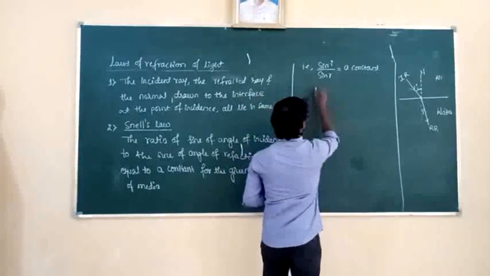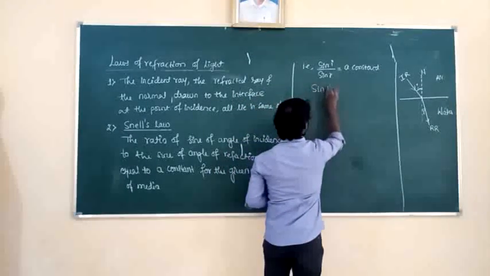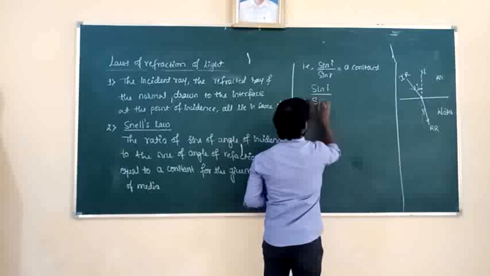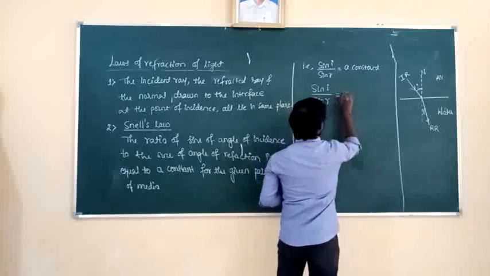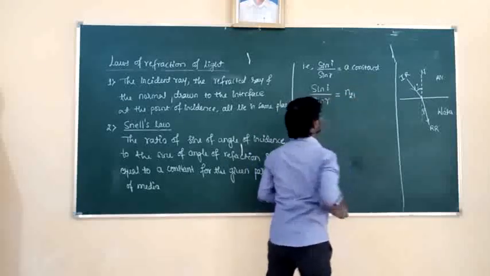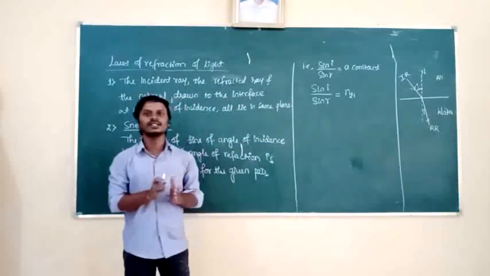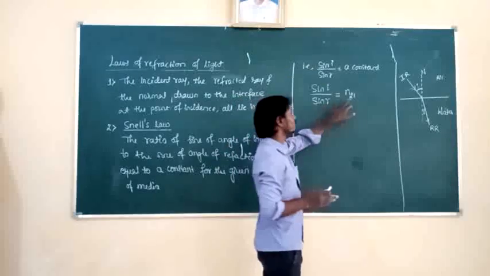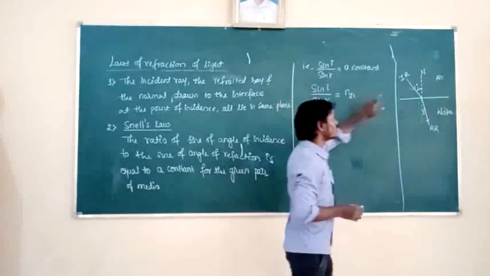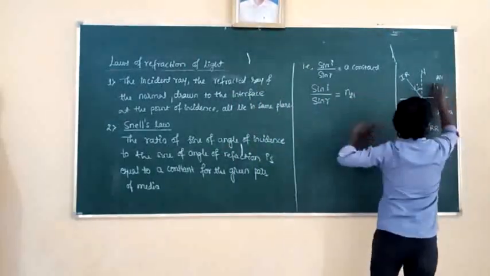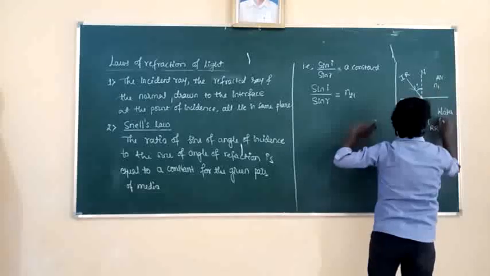See, so what is that constant here? That constant can be written as N21. What is N21 here? N21 is nothing but the refractive index of the second medium with respect to the first medium.